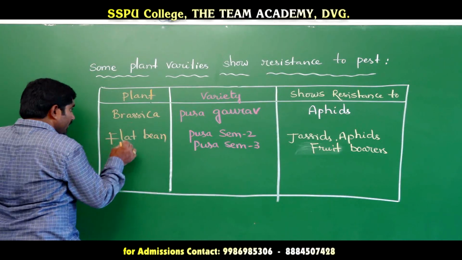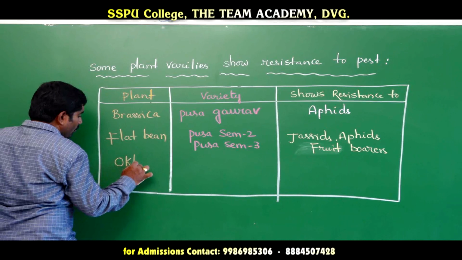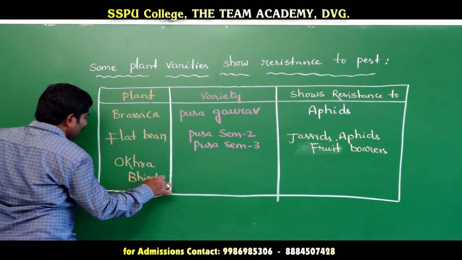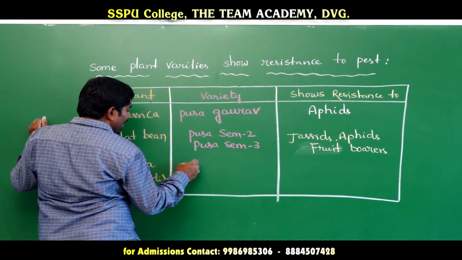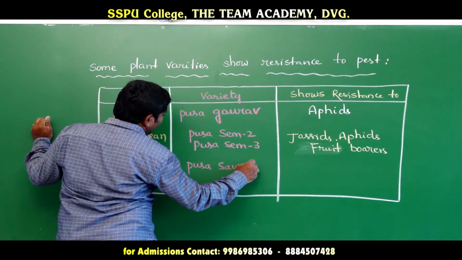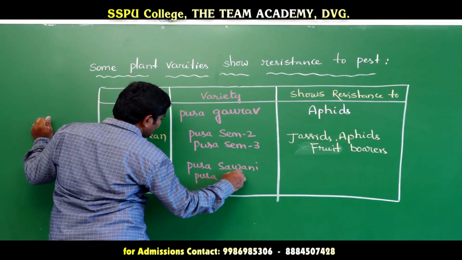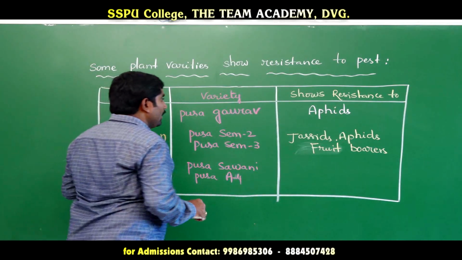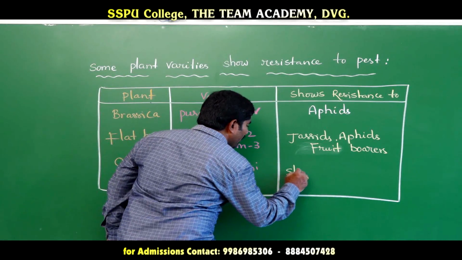Last one is okra. Okra is also known as bendi. The varieties are Pusa Sawani or Pusa A4. These are Pusa A4 varieties. So these show resistance to stem and fruit borers.